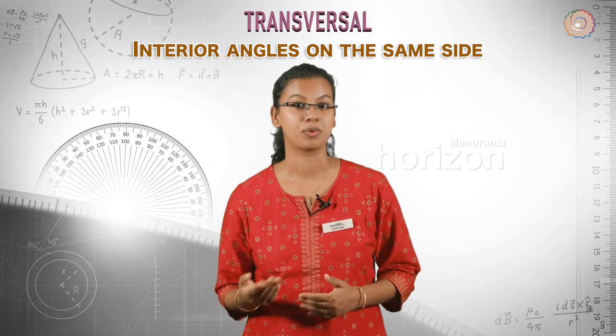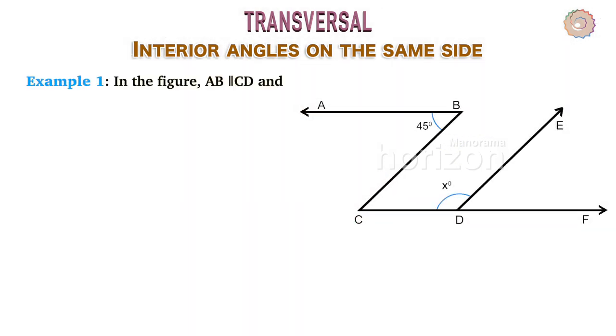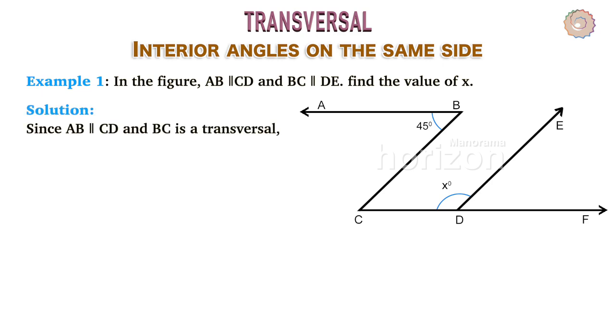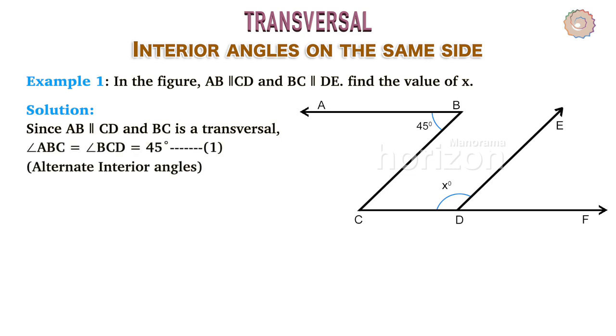Now let's work out a problem. In the figure, AB is parallel to CD and BC is parallel to DE. Find the value of x. Since AB is parallel to CD and BC is a transversal, we have the alternate interior angles. Angle ABC equals angle BCD equals 45 degrees. Let's consider this as equation 1.